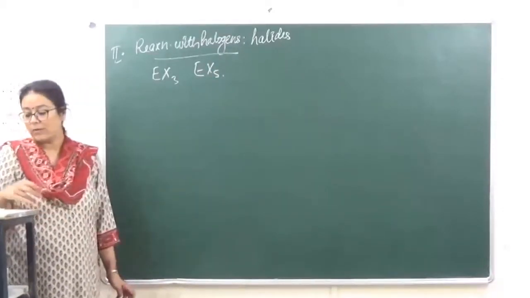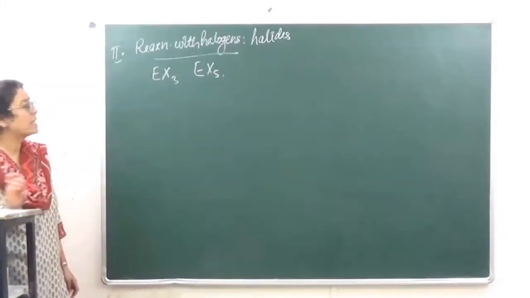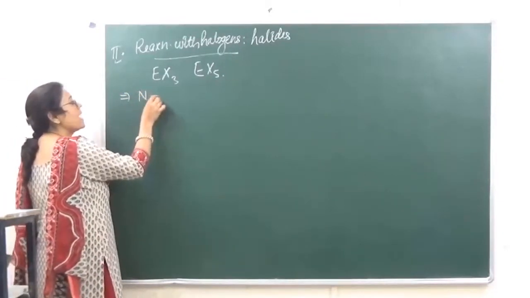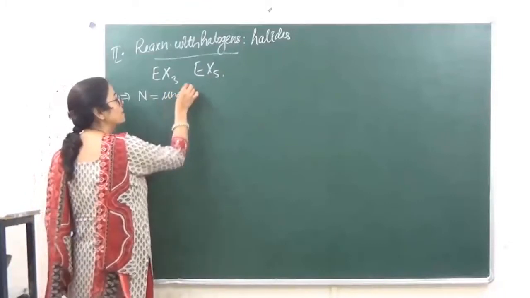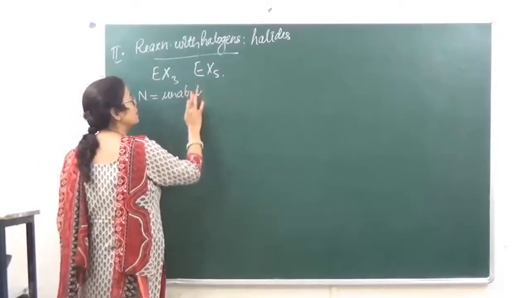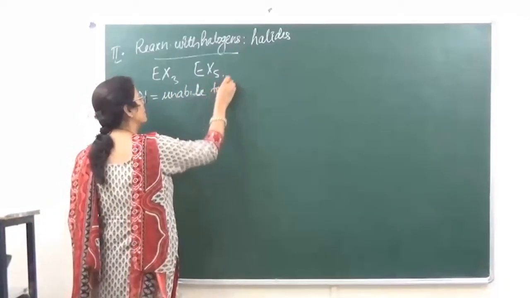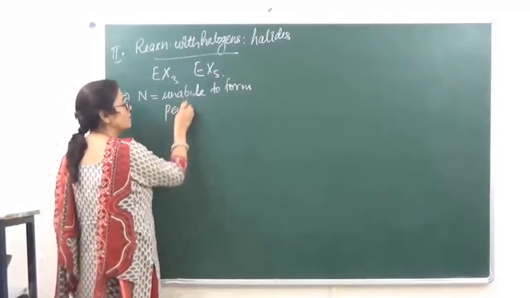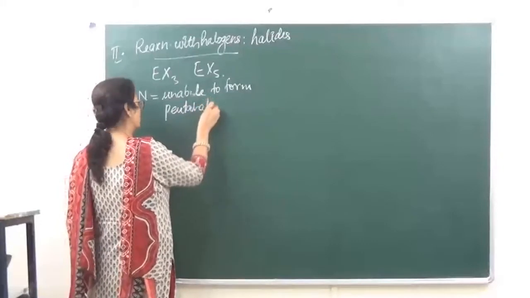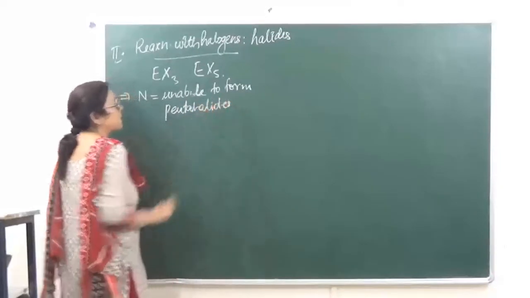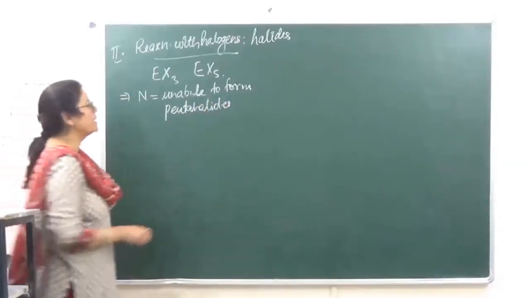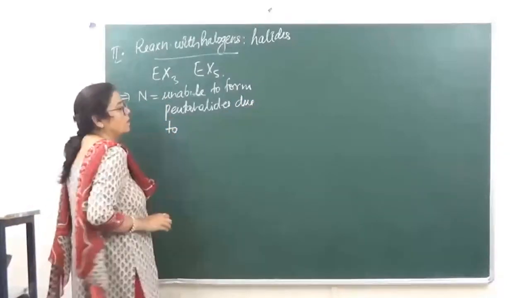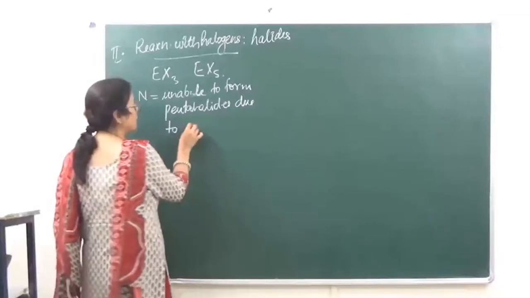Okay? Now when we are looking at all the halides, it is seen that nitrogen is unable to form pentahalides due to absence of vacant d orbitals.